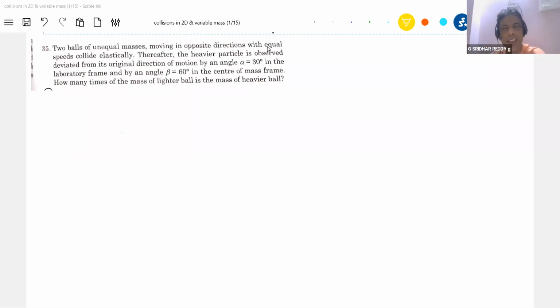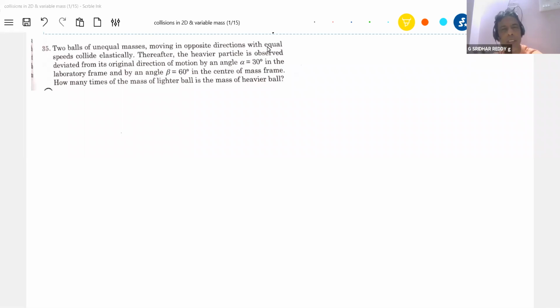So today's class will conclude everything on 2D collisions, impulse, and the variable mass concept also. In the variable mass concept, yesterday we discussed a few numericals related only to acceleration and velocity. Today we'll focus on the power and the work done when the thrust force comes into the picture, when the mass of the system varies, and how to manage the problems with work done and power.